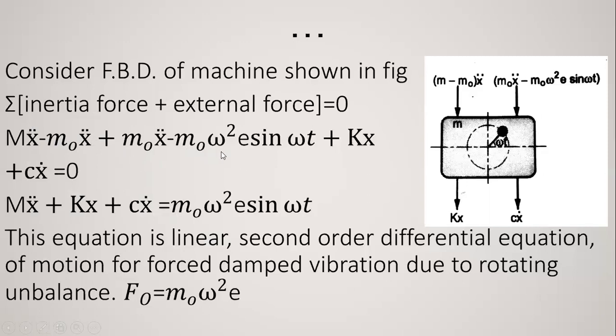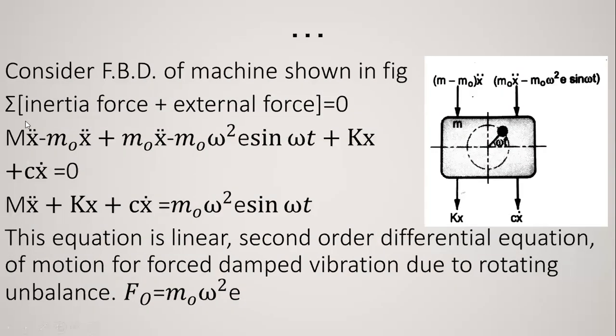Now this m0 omega square e sin omega t can be taken to the right side of the equation. So we get m x double dot plus c x dot plus kx equal to m0 omega square e sin omega t.